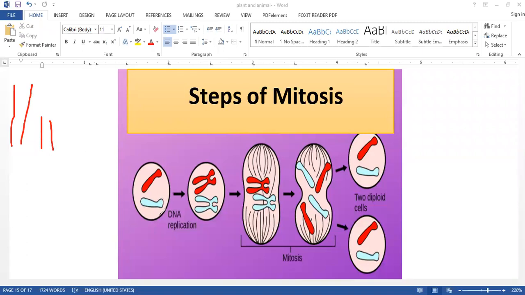Here they have taken 2 chromosomes. But how many sets? One set has how many chromosomes? 2. So this is 2n. It becomes 2n finally also. So remember one thing. This is mitosis. Mitosis means the daughter cells formed will be the same as the parent cell.